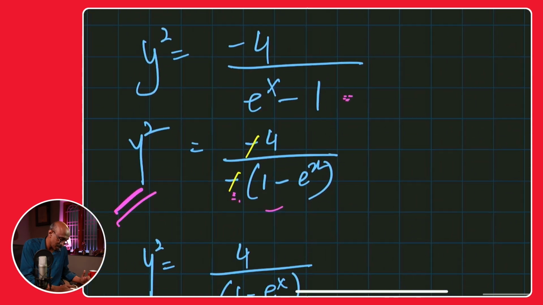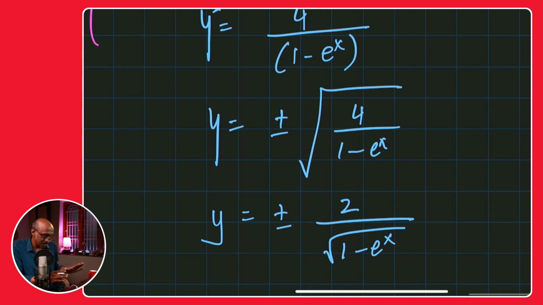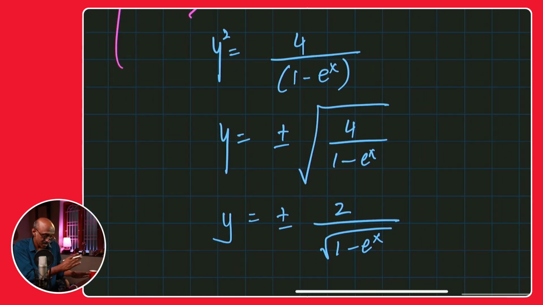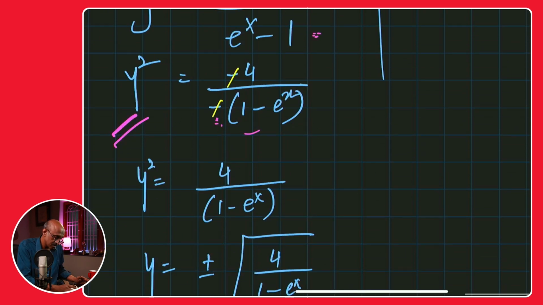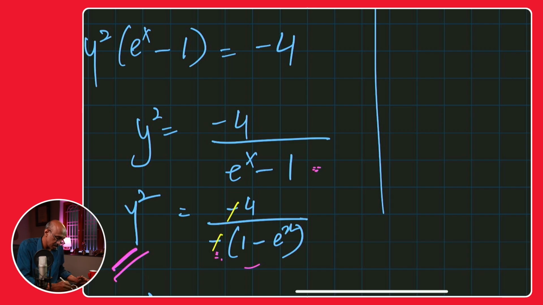I'm just going to continue writing here. I hope this algebra step is clear. I'll give you a couple of seconds to take a look at it, because then I'll flip that side. Plus minus 2 over square root of 1 minus e to the power of x. Then let me just draw another line here. I should have drawn with the pink color. Never mind. Ready?